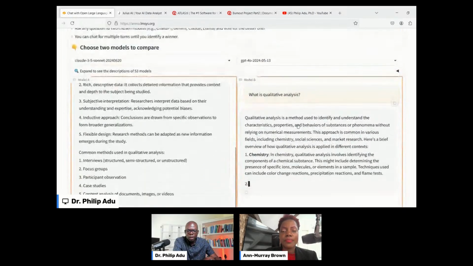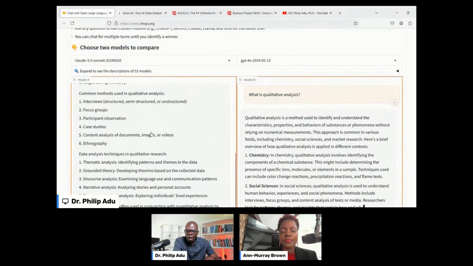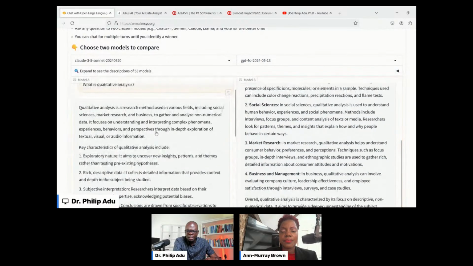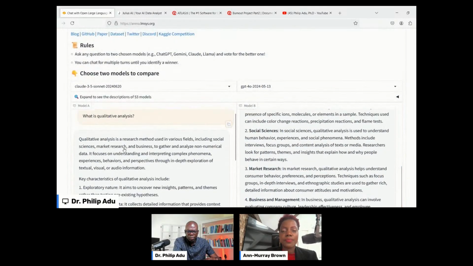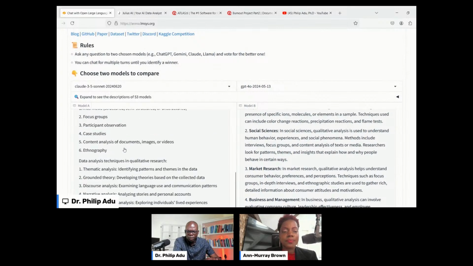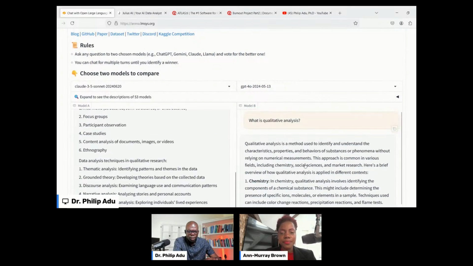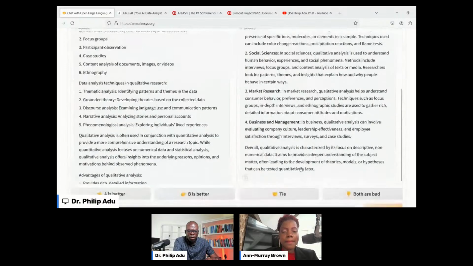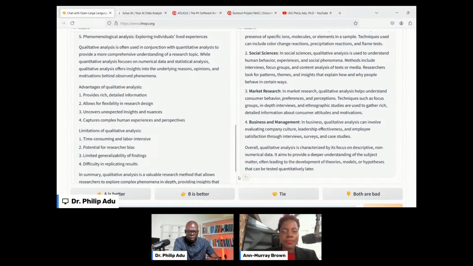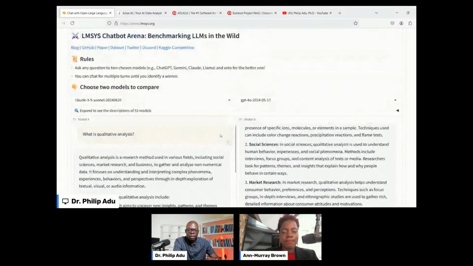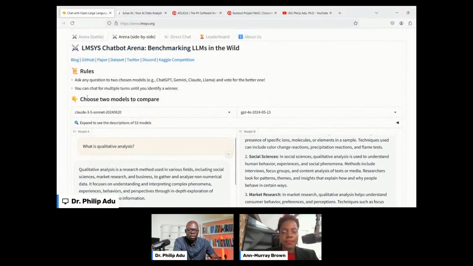Based on this, you'll be able to know, oh, I think for questions such as this, I will use Claude AI because it may be providing richer information compared to maybe ChatGPT. You see how I can compare and then decide? You can ask further questions and then you judge. You can say A is better or B is better. This is software that I always use if I want to compare and see which model is good.